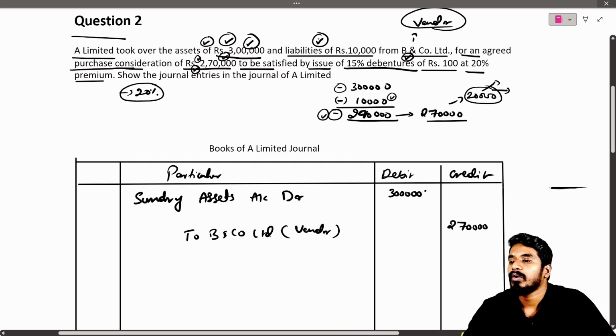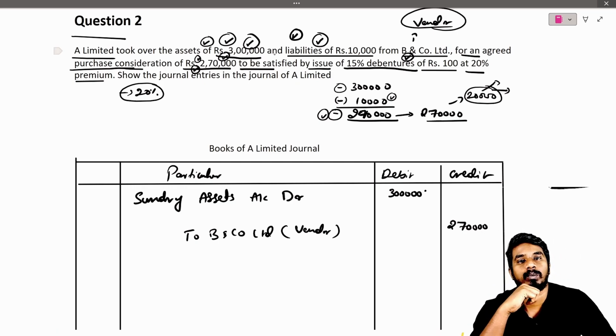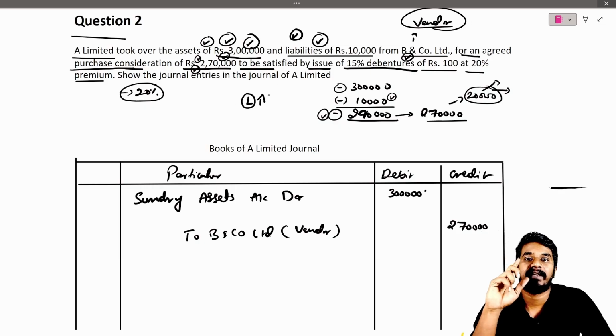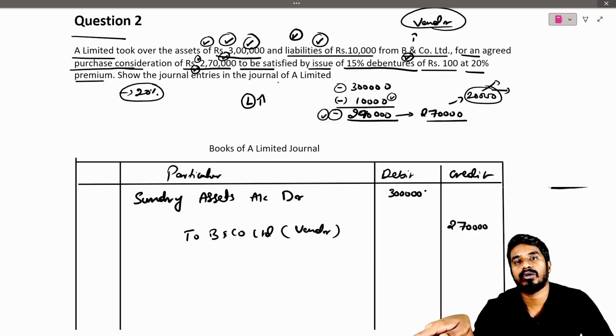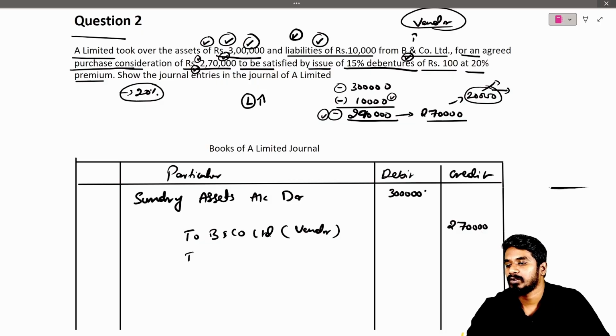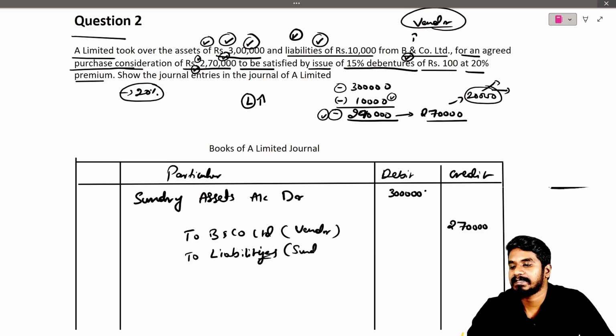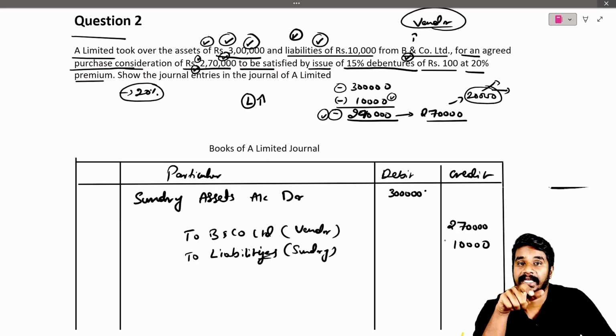Now we have acquired liability also, correct? If liability comes in, liability will increase. If liability increases, as per the modern rule, as in the previous question, we will credit it, to liabilities. We don't know what liability it is, so we can keep it as sundry liabilities, 10,000. So what is remaining?